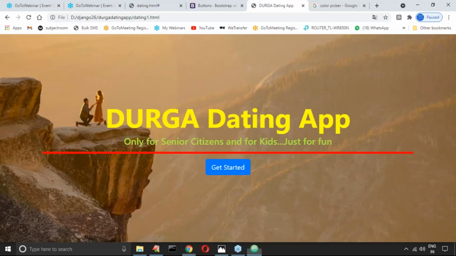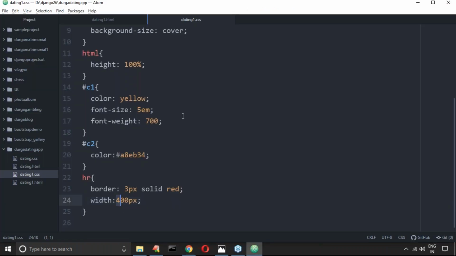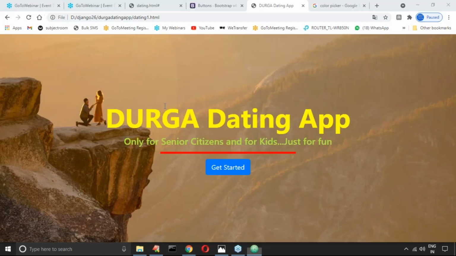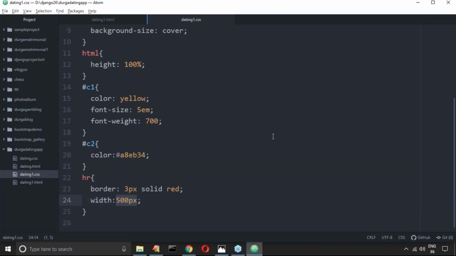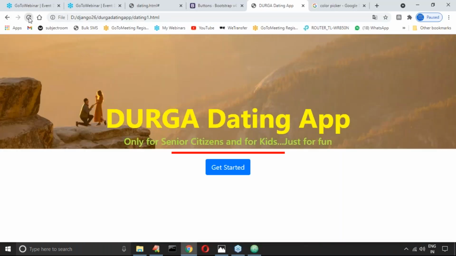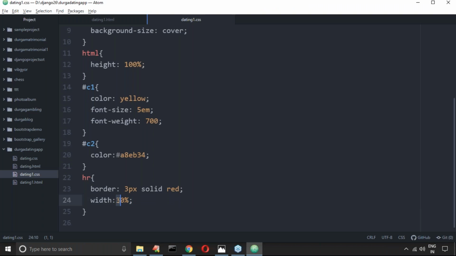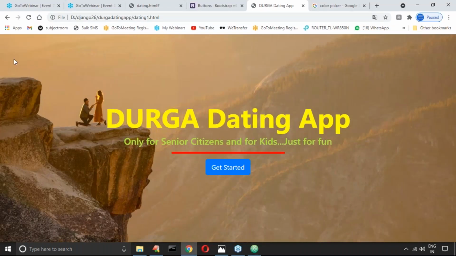Or some 500 pixel, or otherwise some 30%, 40% of the screen. Is it okay, right? Can you please confirm? Based on your requirement, you can increase or decrease, no problem.